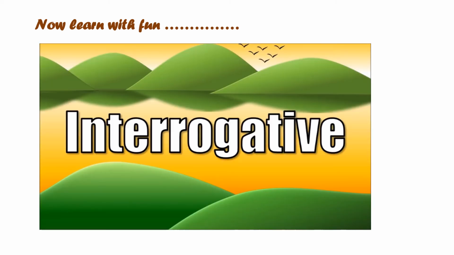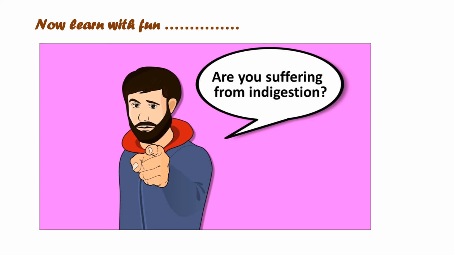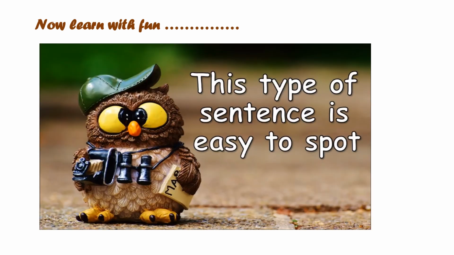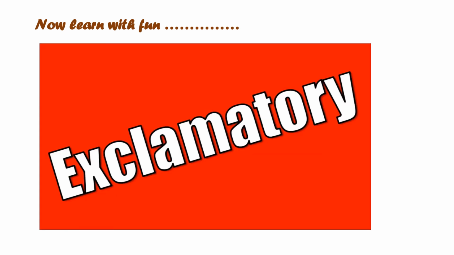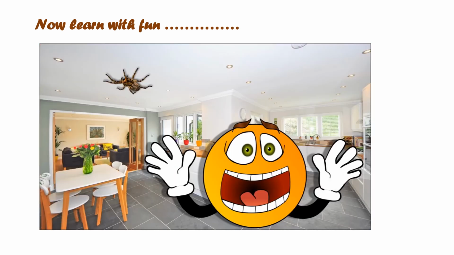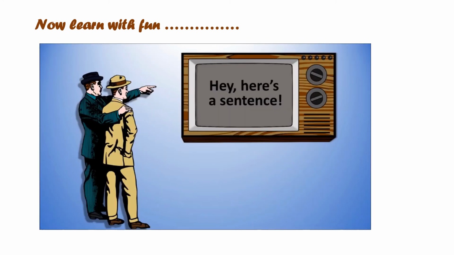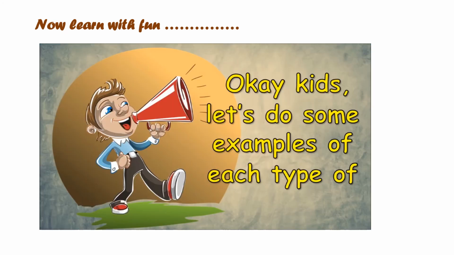Interrogative is in the form of a question like, are you suffering from indigestion? This type of sentence is easy to spot because it always ends in a question mark. Exclamatory always shows strong feeling like, there's a big hairy spider on the ceiling. The thing that sets this sentence apart is that it always ends in an exclamation mark. Okay, kids, let's do some examples of each type of sentence.